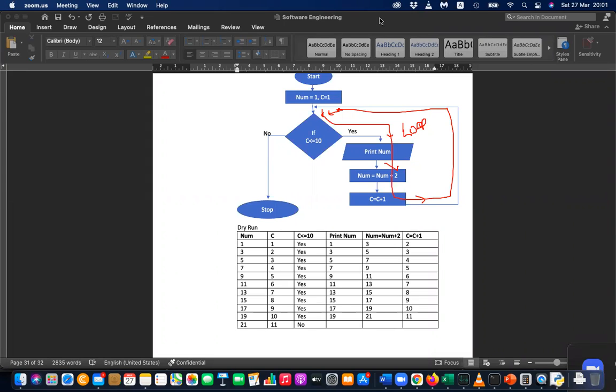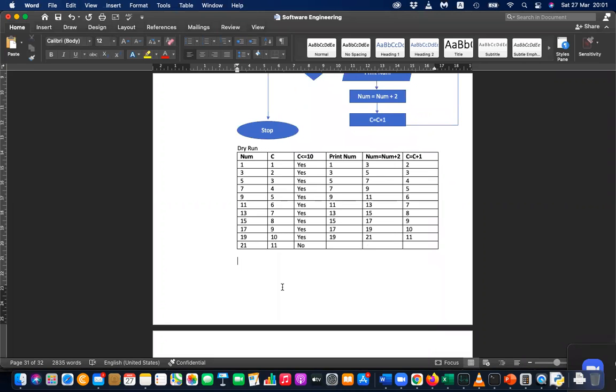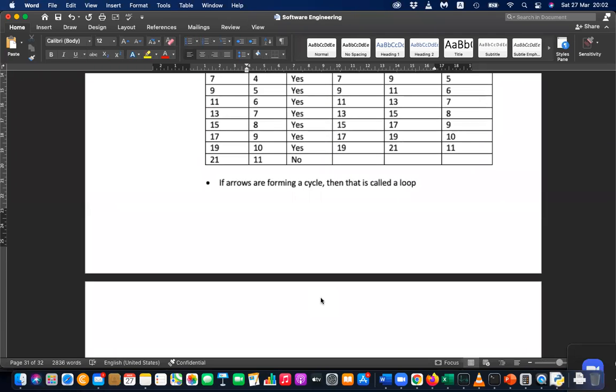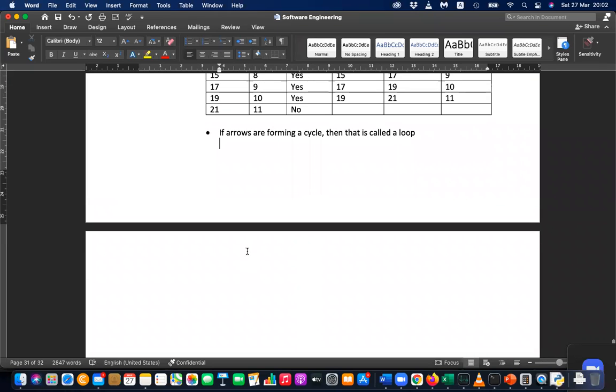So first of all, you have to understand what is a loop. Okay, then also you can write down over there, put an asterisk and write: if arrows are forming a cycle, then that is called a loop. In repetition, we can see loops.